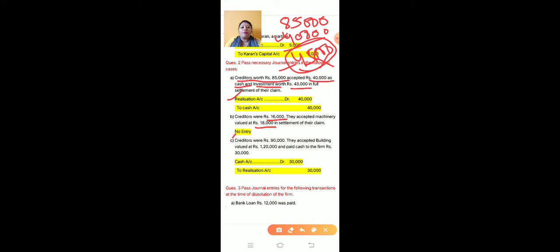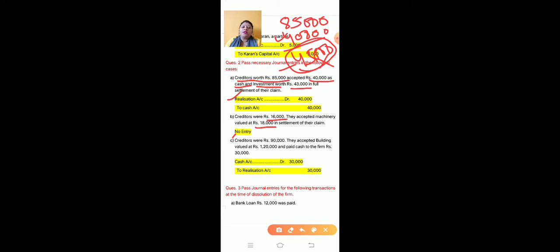So here the machinery amount is 2,000 more, but no problem. In full and final settlement we are paying with the machinery. Sometimes when we are closing the business, we have to do it in such a way. Suppose we don't want to give cash, then we have to give some asset to settle the liability.